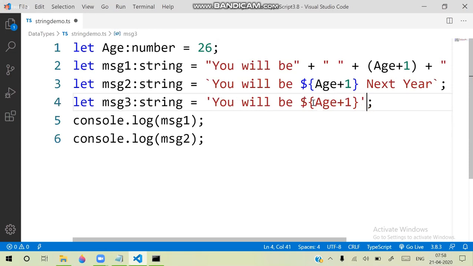It is not treated as an expression at all. Even with single quotes or double quotes, it will not be treated as an expression. It is like general text only. It will be treated as an expression only when it is defined with backticks. That's how we need to configure it with the backtick.